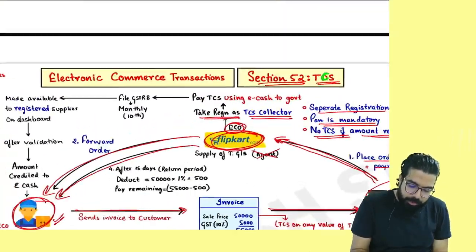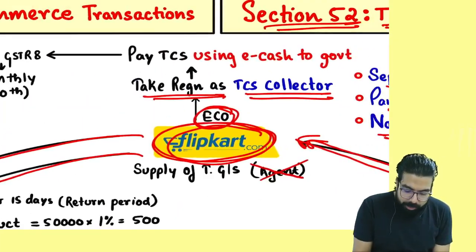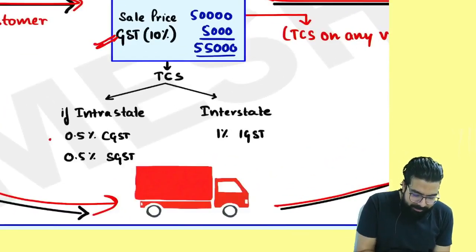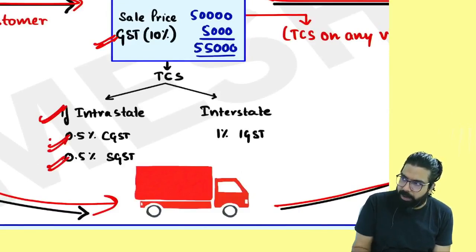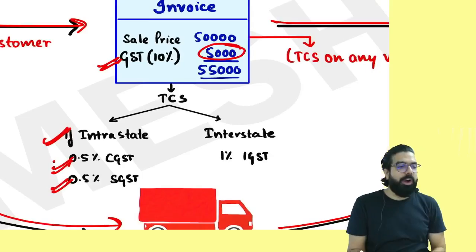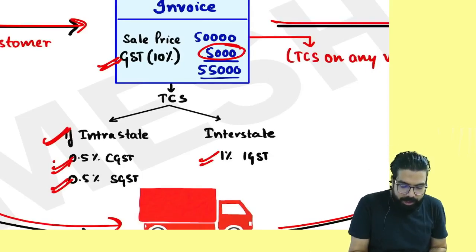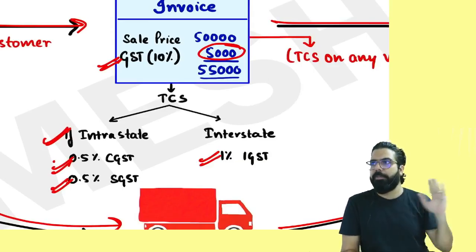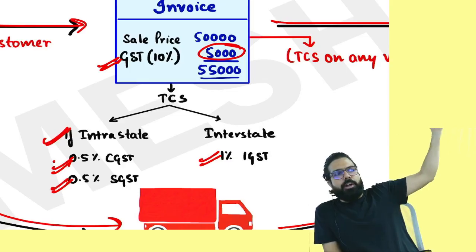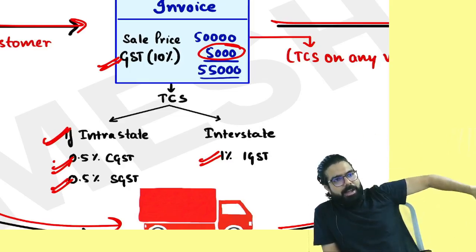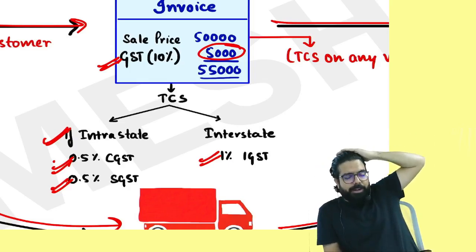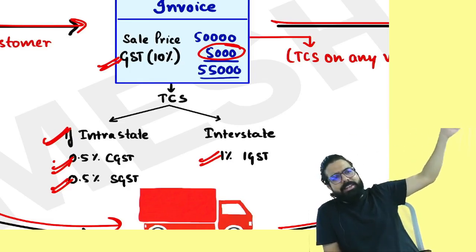Everyone over here now. So sir, how much TCS will the e-commerce operator deduct? If in the invoice CGST and SGST are charged, the e-commerce operator will deduct 0.5% CGST and 0.5% SGST. If in the invoice IGST is charged, the e-commerce operator will deduct 1% IGST. People, are we clear till here? You went to e-commerce, placed your order. Order came to me, I went ahead and supplied. I gave you the bill. When you make the payment to the e-commerce, and e-commerce is making the payment to me, e-commerce will deduct TCS.